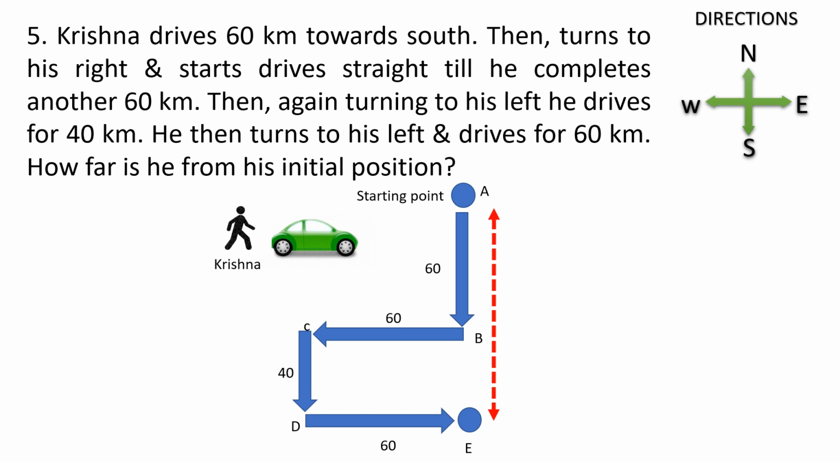Once you have completed the diagram, check what he has to find out. We have to find out the actual distance from his initial position, that is A to E. What is the distance? So again it is very simple. A to E is equal to A to B plus the distance of C to D. Correct? A to B is 60, C to D is 40. That is 60 plus 40, 100 kilometers.